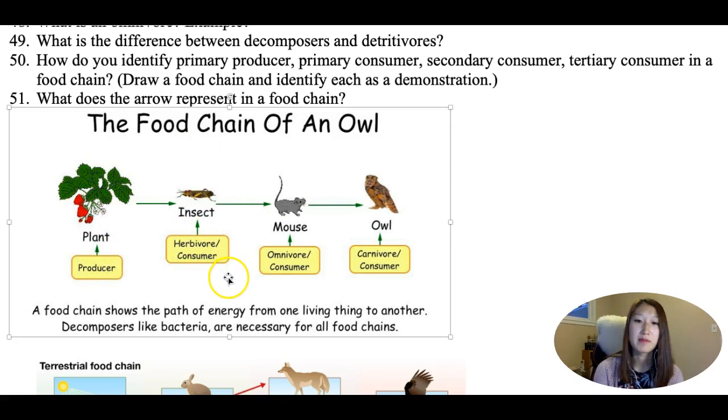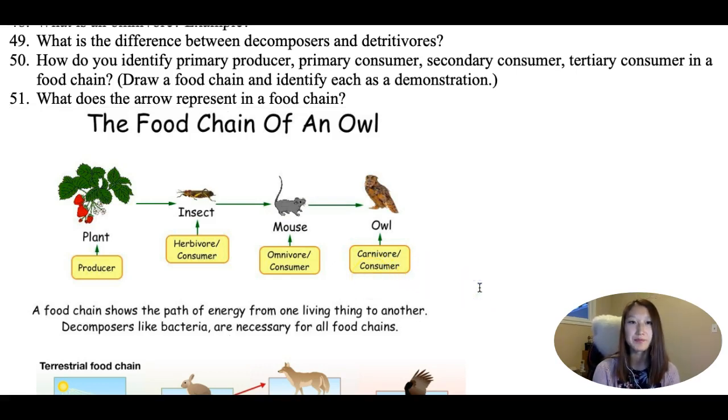It could also be an omnivore. And then we have the secondary consumer, which is not the second one of the food chain, but the second type of organism that's eating something in front of it, eating something below it. And then we have the tertiary consumer, which you can also call the top consumer. And this top consumer, or tertiary consumer in this case, is a carnivore.